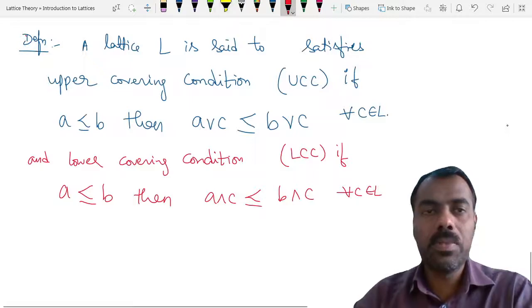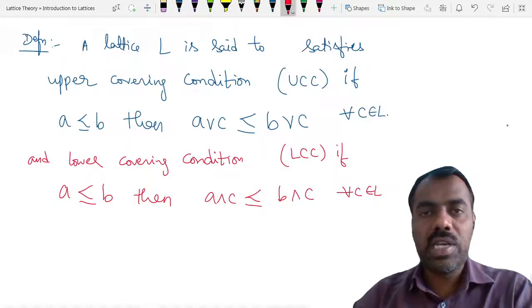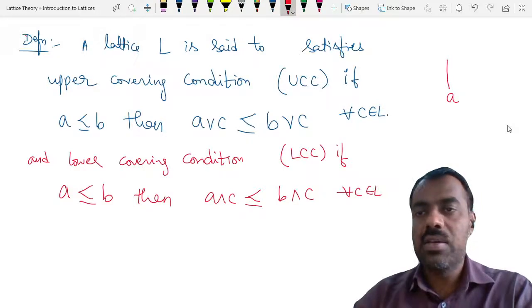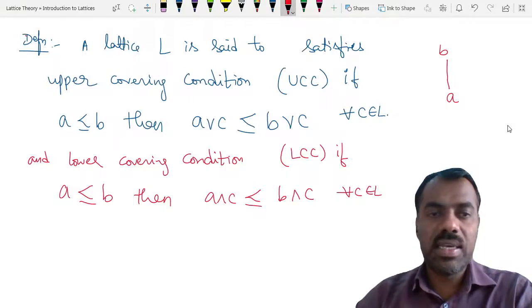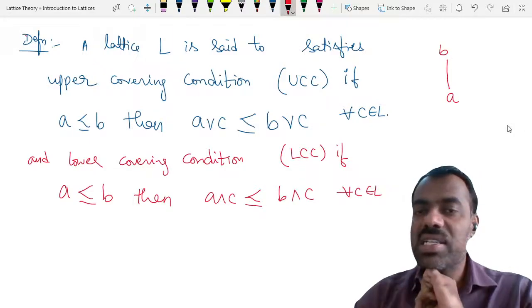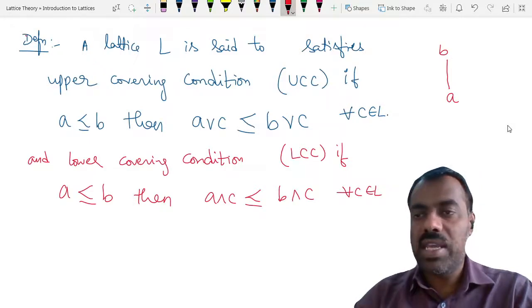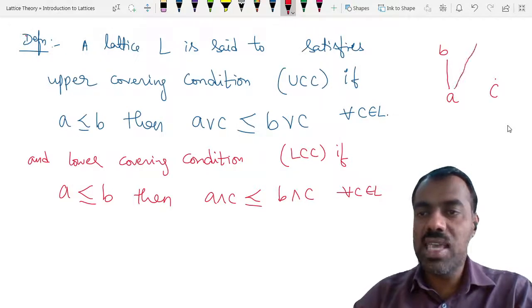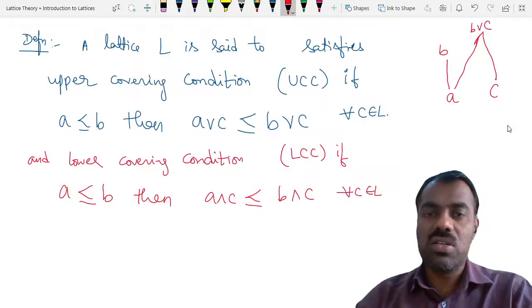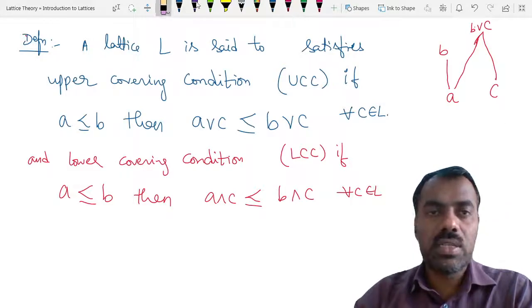So pictorially, how can you write here? Suppose A is here and B is here, and in between there are no elements. Then if we take any element C, then A join C, if I take C here, then A join C will be somewhere here, above B. There should not be any element between.